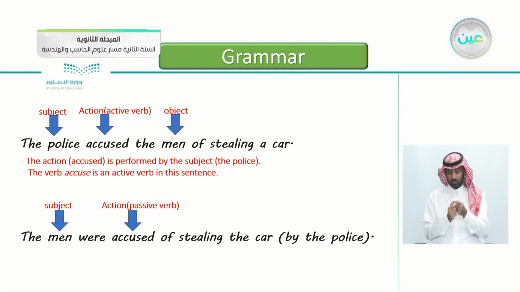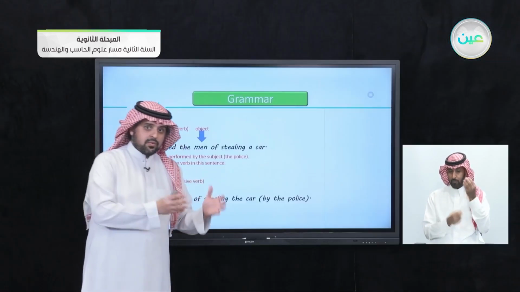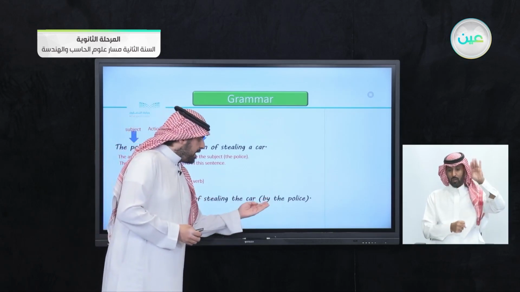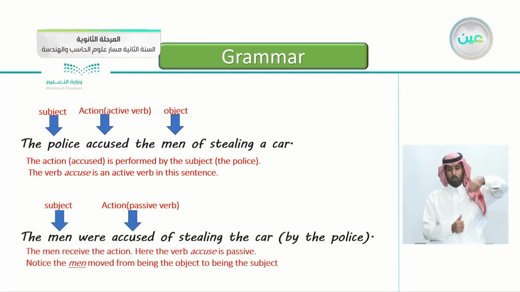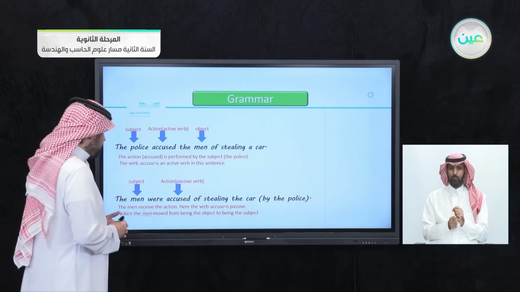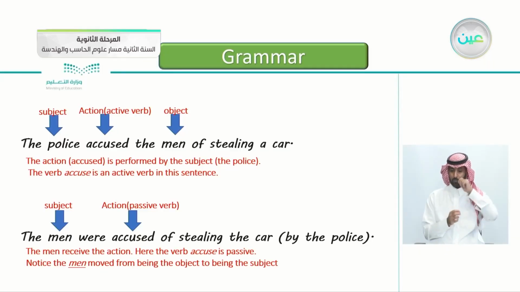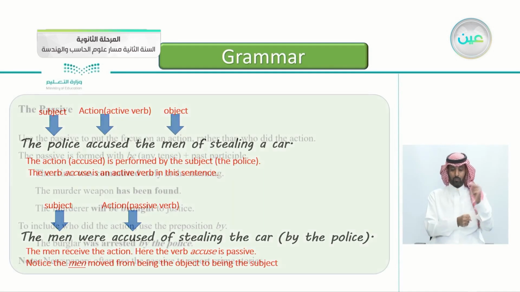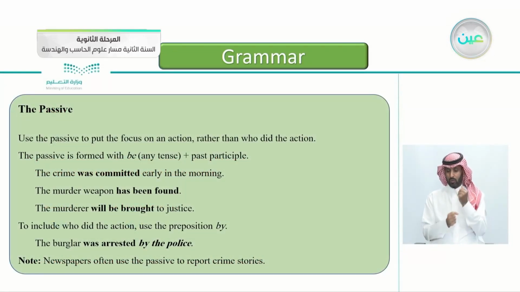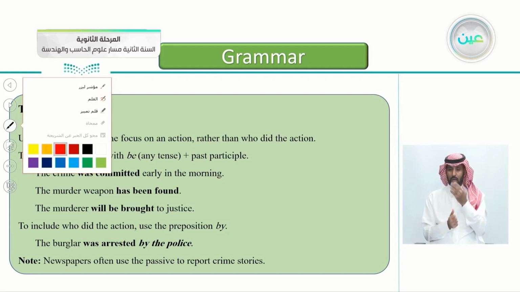If you want to add the doer of the action, it's up to you, you say by the police. So the men here receive the action. Here the verb accuse is passive. This is the passive form of the sentence. Notice here the men moved from being the object to being the subject, acting as a subject actually. So this is the passive.